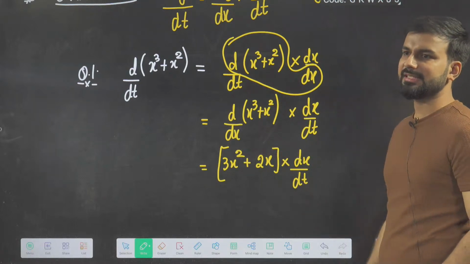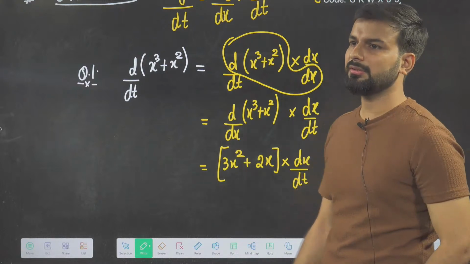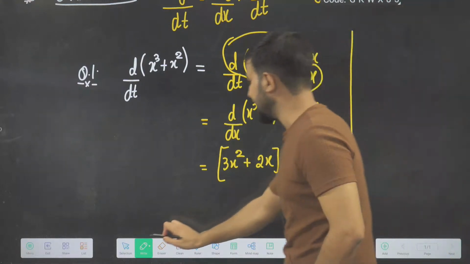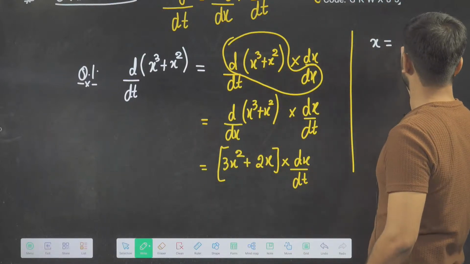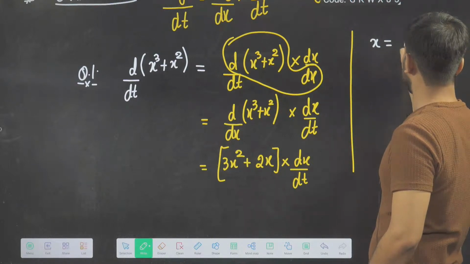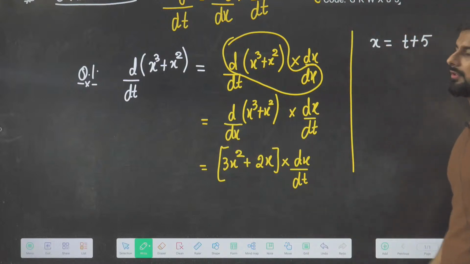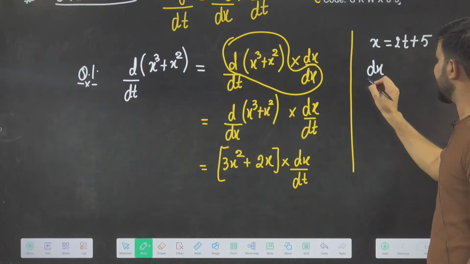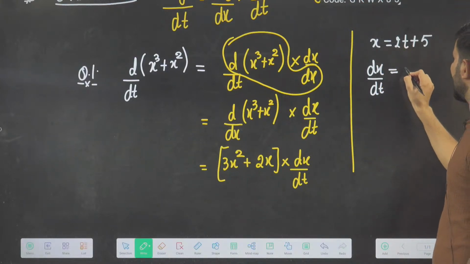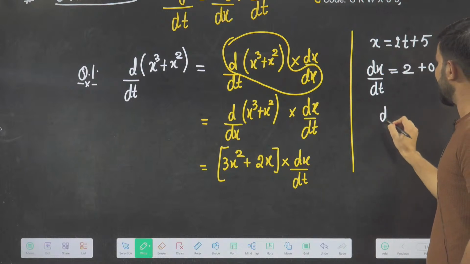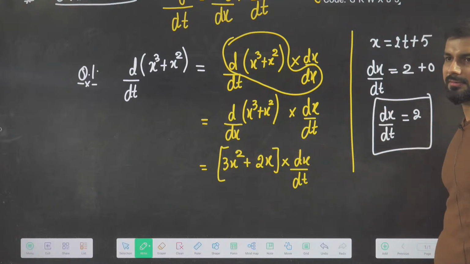Now how will we find this dx by dt? When we know the relationship between x and t. So let's say in the question it is mentioned that x is a function of t, x depends on t like this: 2t plus 5. Then what is the answer of dx by dt? If you differentiate this, the derivative of 2t is 2, plus 0. So what is the value of dx by dt you are getting? 2. Now put this value here, you will get the answer.